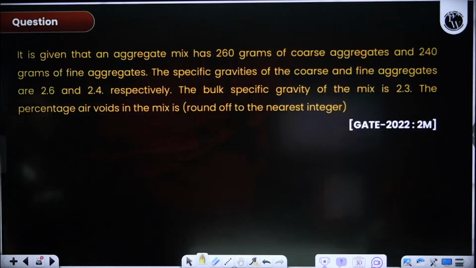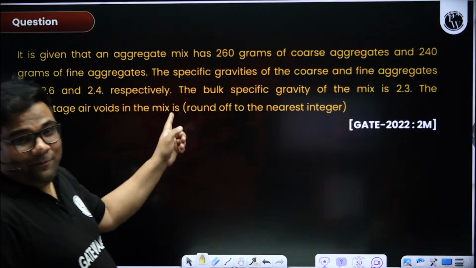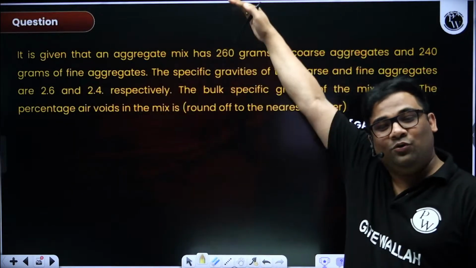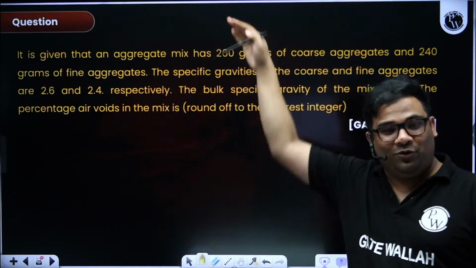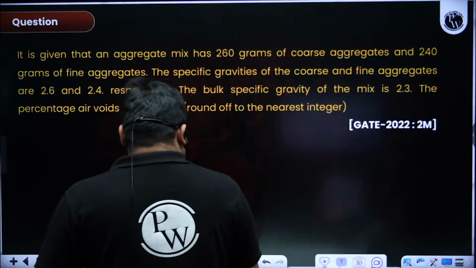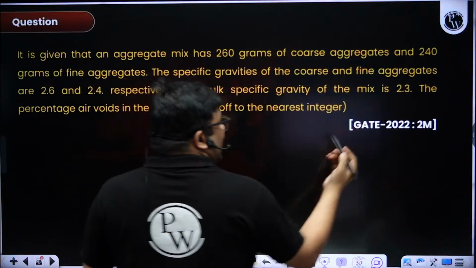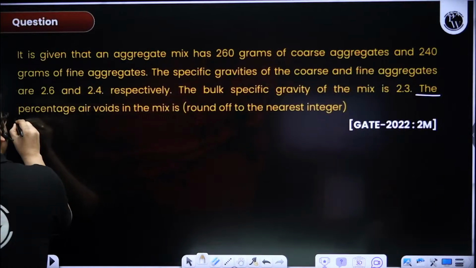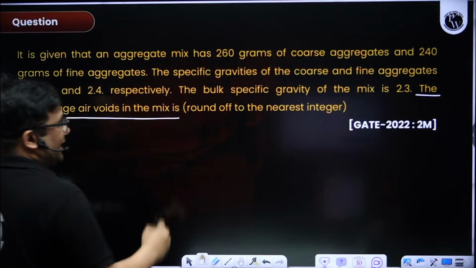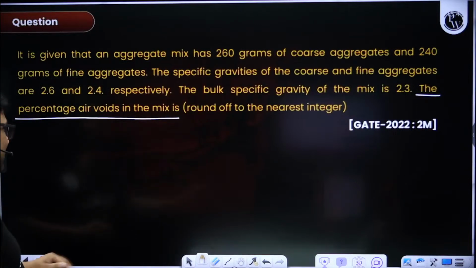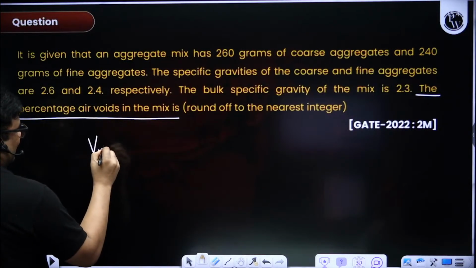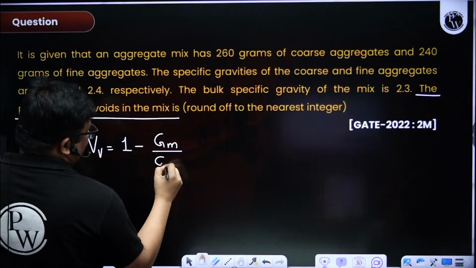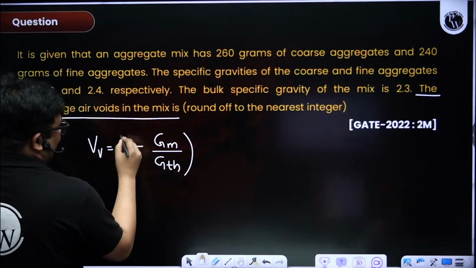Okay. Now let us approach this question the same way which I told. So many things are given. Don't read top to bottom. Read from bottom to top. If I am solving this question, first I will see what is the question. The question is percentage air voids in the mix. So I'll write down the formula for this. 1 minus Gm by GTH into 100.